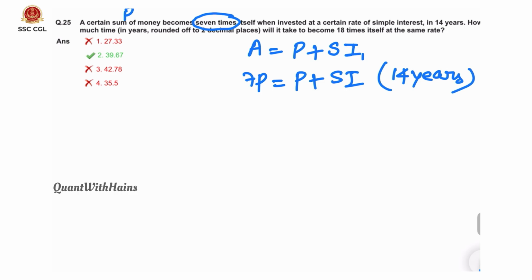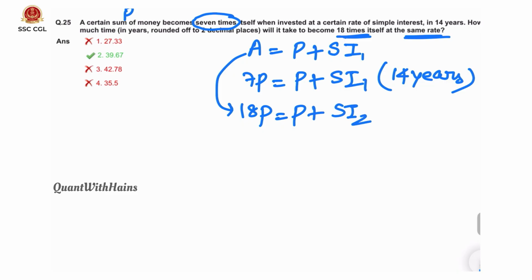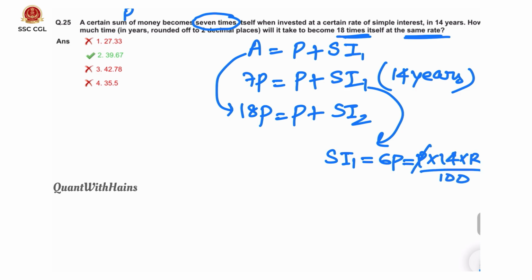How much time in years, round off to 2 decimal places, will it take to become 18 times? Here amount is given as 18 times. Another relationship. It will have the same rate, same rate of interest. How much time it would take? That means amount here 18p is given as P plus SI 2. Here let us assume SI 1. From here SI 1 is 6p, that is P into time period 14 years R by 100. PP get cancelled, 2 3s are 6, 2 7s are 14. That means R by 100 we got as 3 by 7.